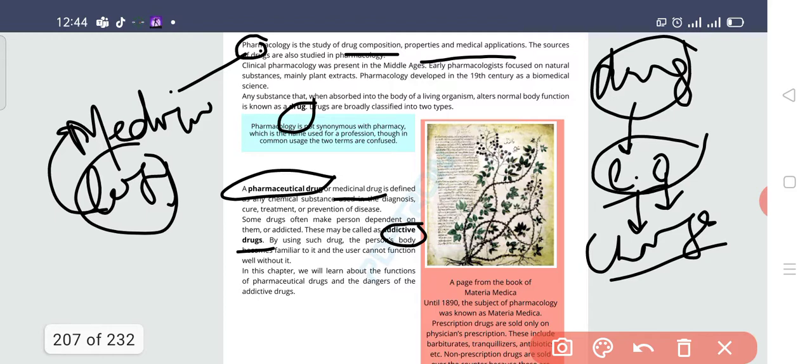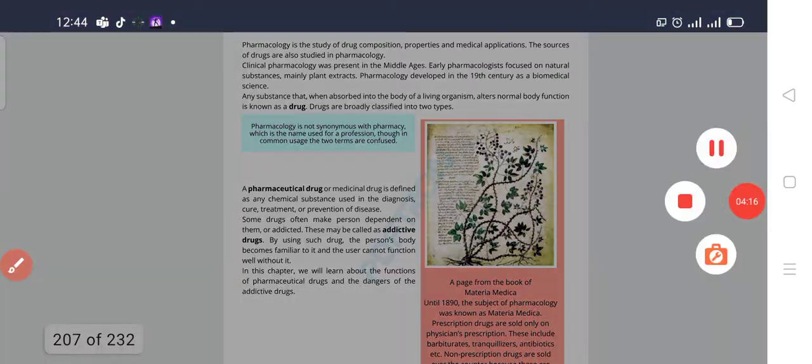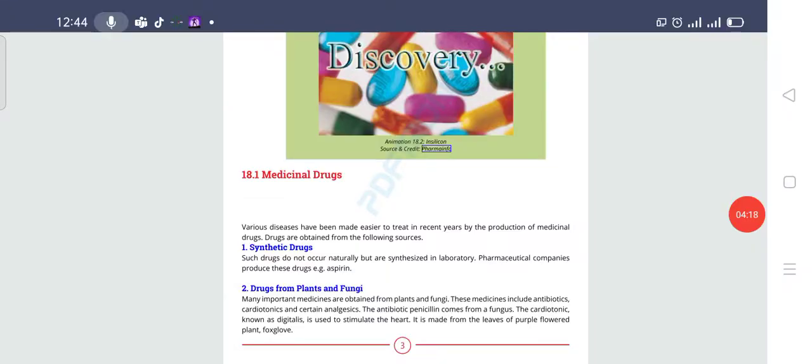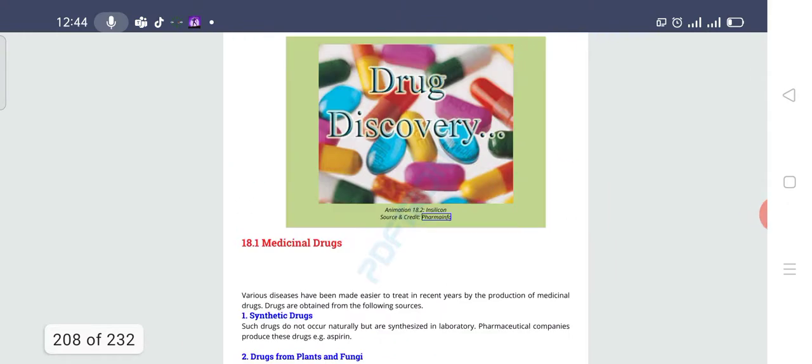Clear? So what we are going to do in this chapter, we are going to learn about pharmacology and the sources of pharmacology. Clear? So it is like that, students. Let's see the next topic, and that is the medicinal drugs. What are the medicinal drugs? I have told you before. The medicinal drugs are those drugs which are used for the cure, for the treatment, or for preventing the disease.